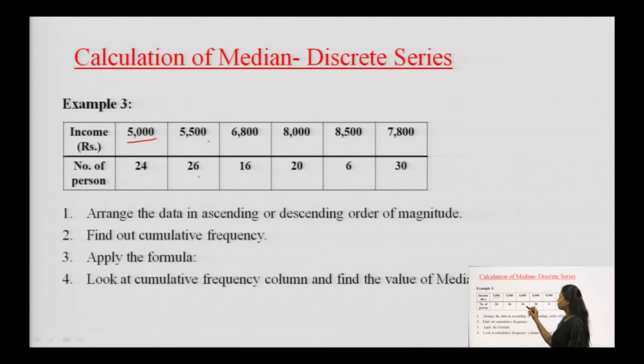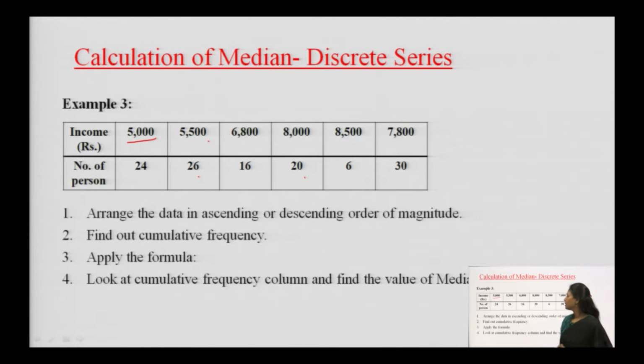6,800 income rupees is taken by 16 people. 8,000 rupees is taken by 20 people. Then we have 8,500 taken by 6 people and 7,800 taken by 30 people. So, what is the next thing we are supposed to do?